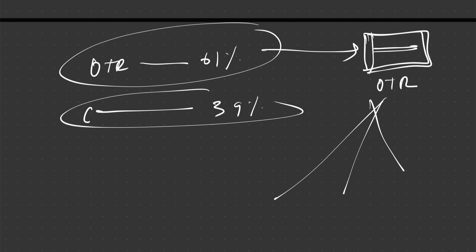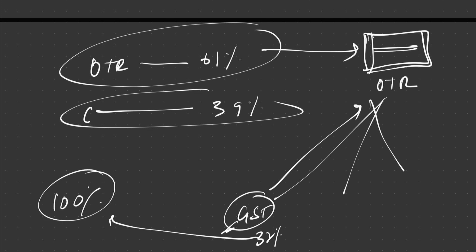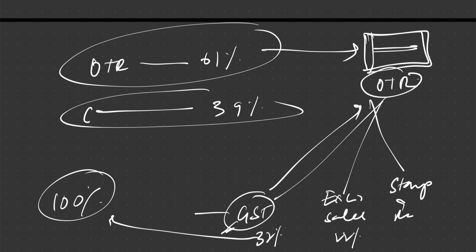Within the OTR, there is GST collected by the state, the interstate GST, etc., which makes the largest chunk of it. If this is the state's total revenue, 32% of it is coming from GST, which is a part of OTR, and then there's excise duty and sales tax, that goes about 22%, and there are stamps and registration fee that we pay when we purchase land or property, etc., that goes about 7%.